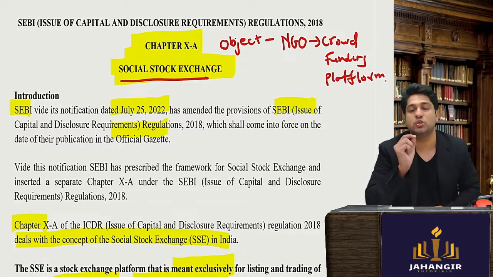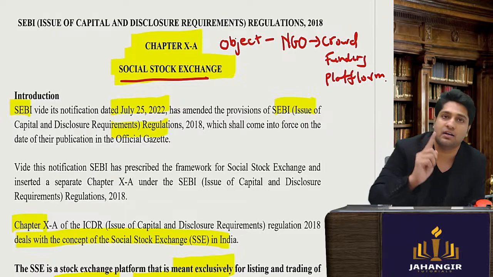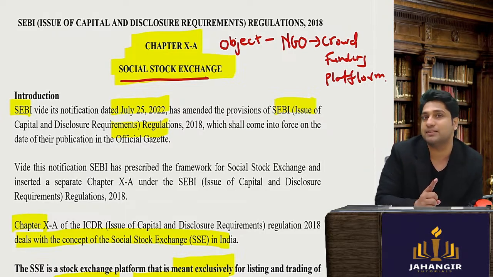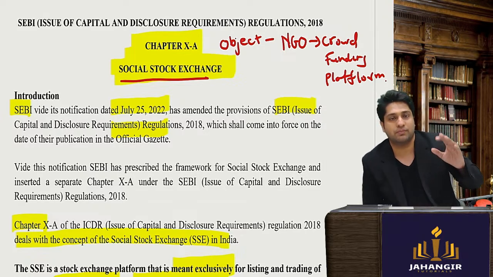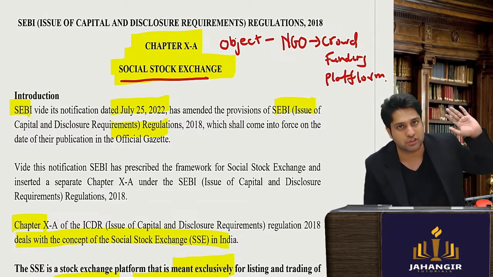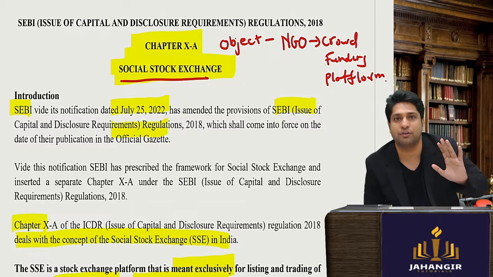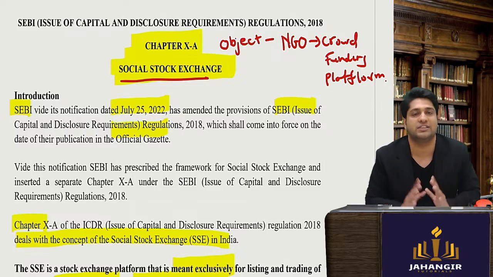Thank you so much, guys. Do share this with your friends. And tomorrow, the most important regulation will again be simplified for you. That is your non-convertible regulations. Okay, it has a weightage of 15 marks in your exam. Go ahead and check the schedule.